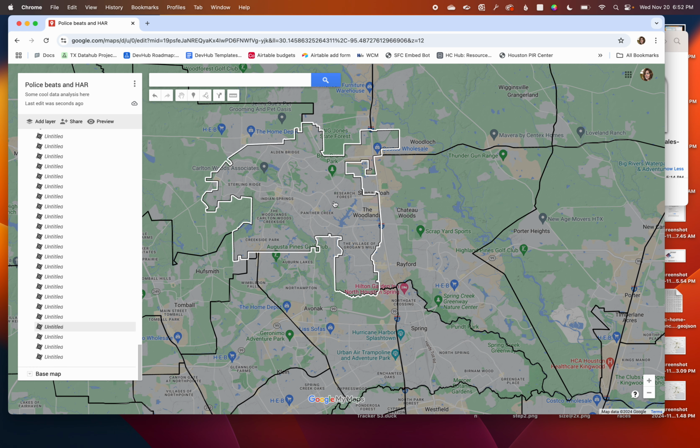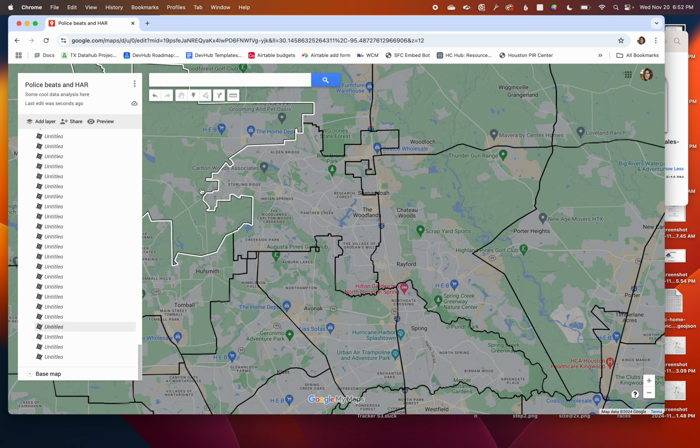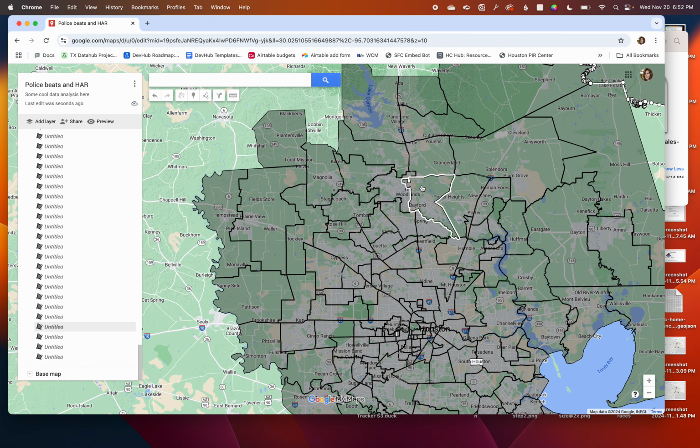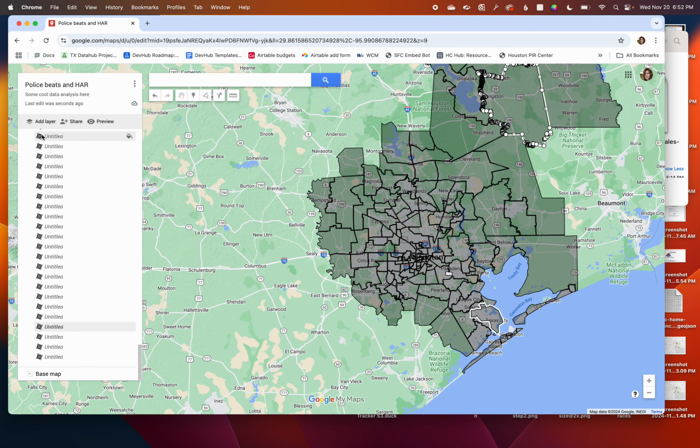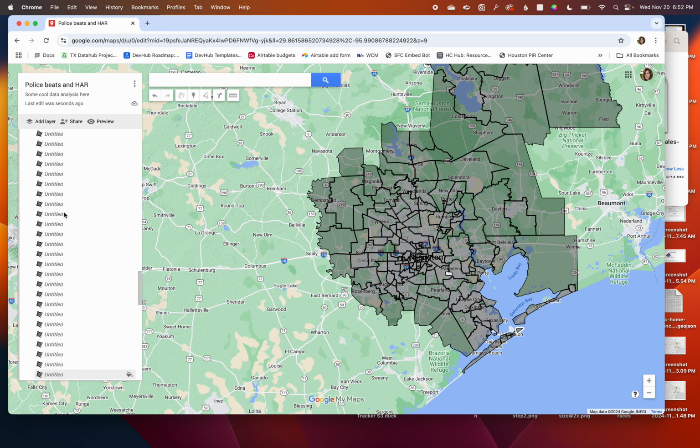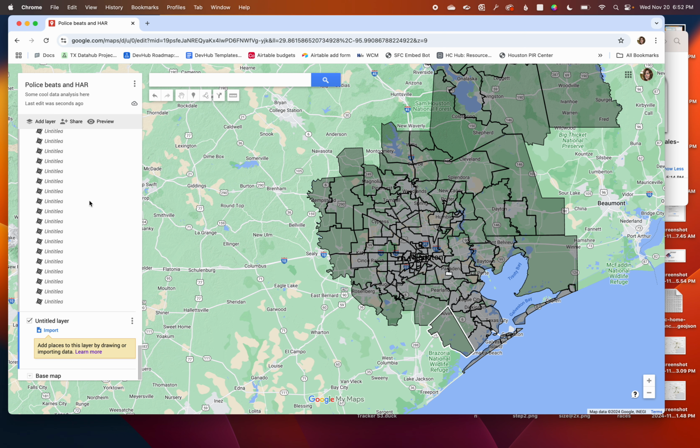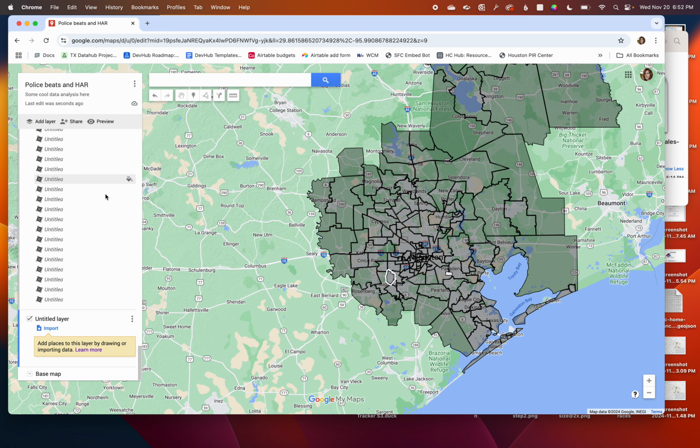Really, one of the most helpful things that you can do with MyMaps that you cannot do with Map Shaper, as far as I can see, is you can add multiple layers. So let's say I wanted to look at these neighborhood layers and see which police precinct beats overlap with each. I can add this layer here. This is very long, so I think it tossed it at the bottom there. Just be aware, don't keep clicking add layer. It'll keep adding them for you, and you won't need all those.